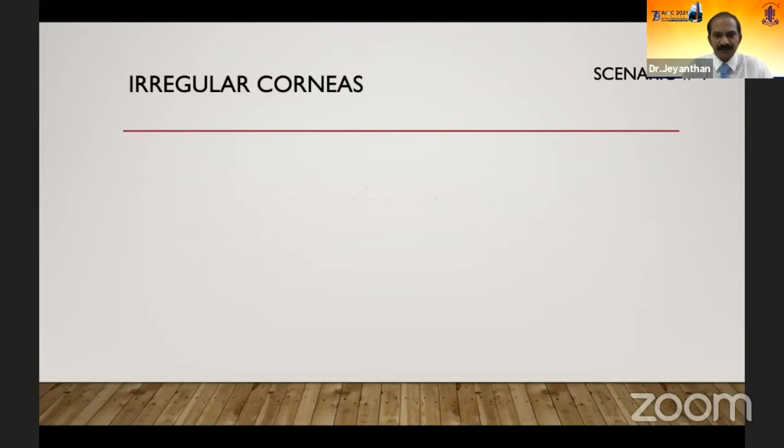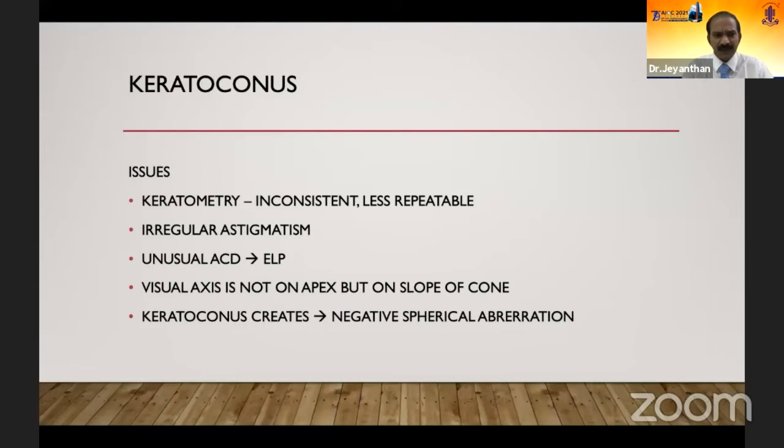Coming to the irregular corneas, the keratoconus. The issue with keratoconus is that the keratometry is going to be inconsistent, especially when you calculate with different measuring instruments. The measurement is going to be completely different and less repeatable because of the irregular astigmatism present, and because of the steepness of the cornea, the ACD calculation is going to be unusual, and that will lead to error in the ELP and error in the IOL calculation.